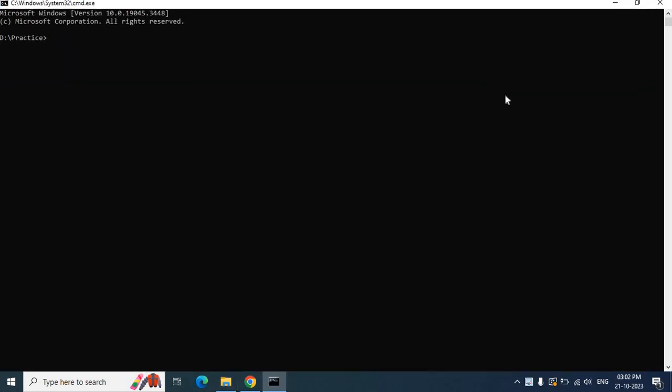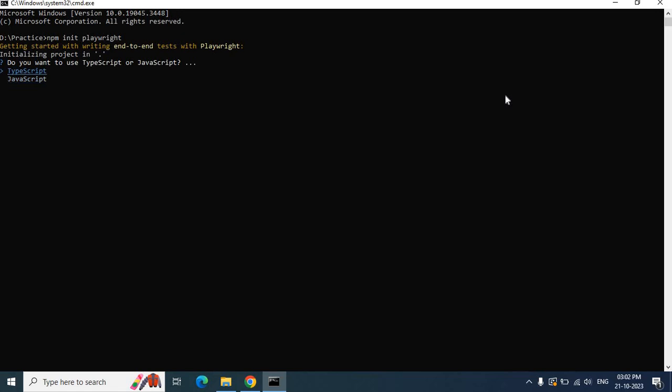And to install Playwright, we have one command. So just type npm init playwright and click enter. It will ask you for some configuration, like where you want to put your tests, what programming language you want to use, and whether you want to install browsers or not. So just select the options.